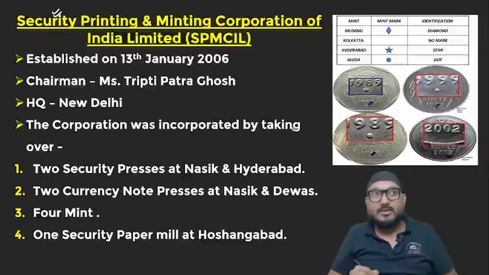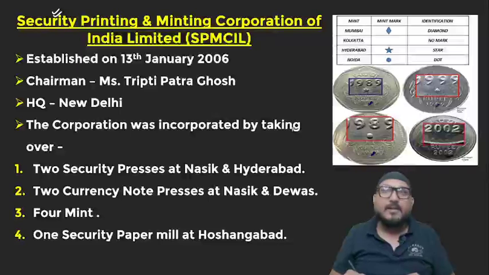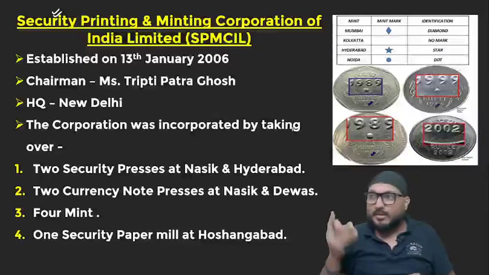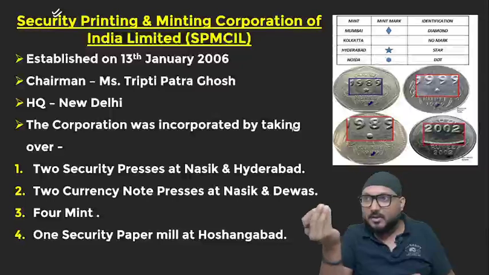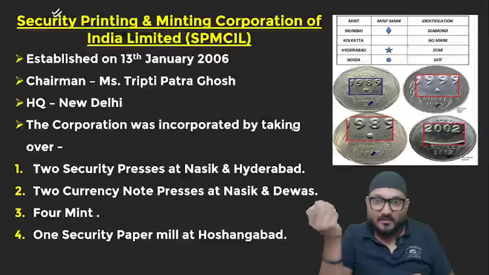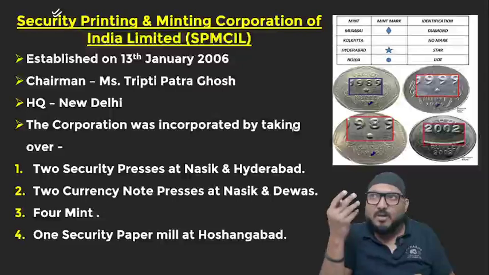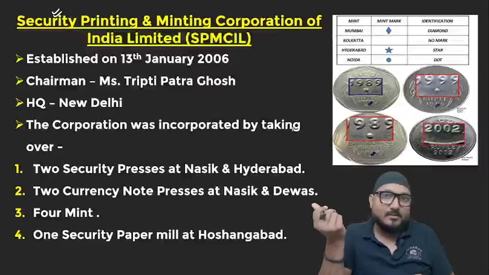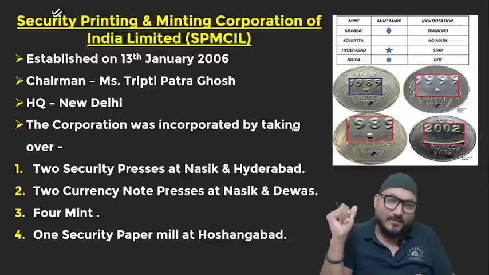Now what are securities? We all know about government securities, T-bills and all that. Apart from that, we all know about the papers on which registry is done, or notary stamps. Where are they printed? There must be a printing press where the government prints all these things.